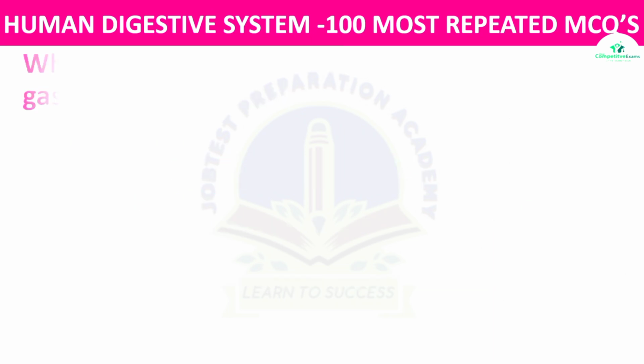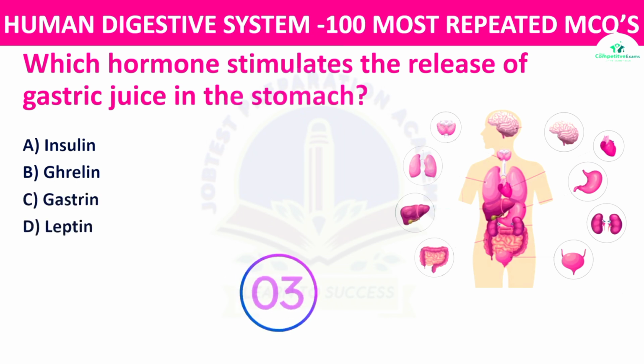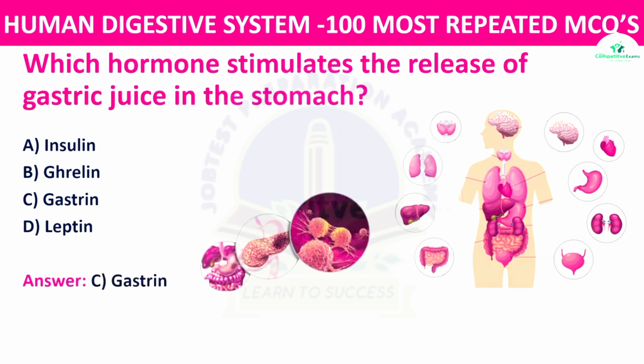Question number 23. Which hormone stimulates the release of gastric juice in the stomach? The options: insulin, ghrelin, gastrin, or leptin. The correct answer is gastrin. Gastrin stimulates the secretion of gastric juice, including hydrochloric acid and pepsin.